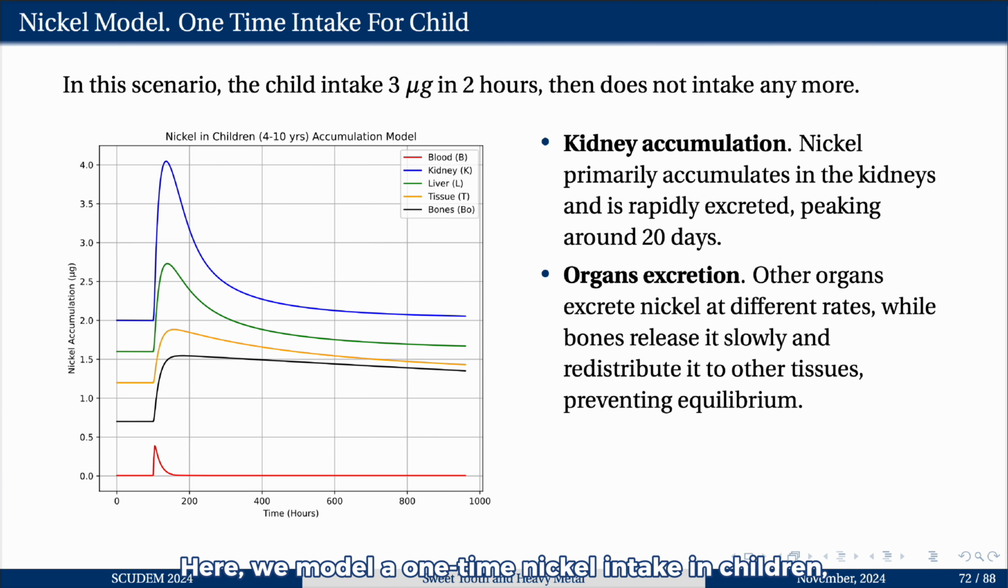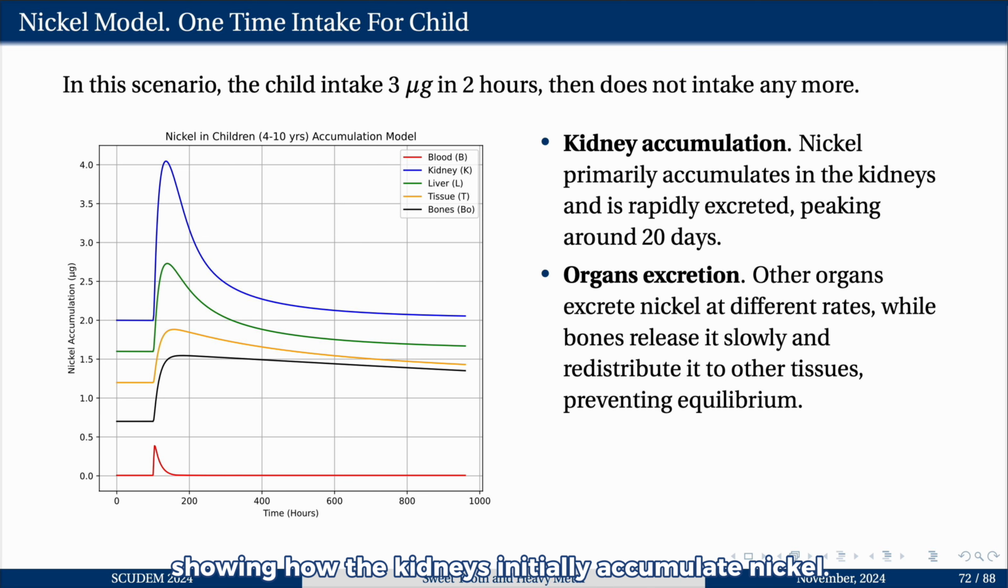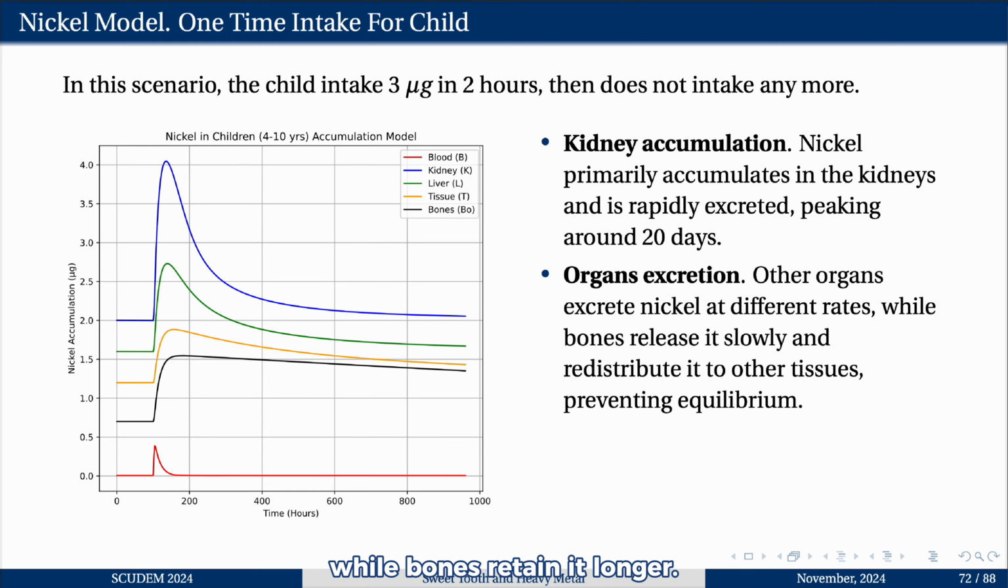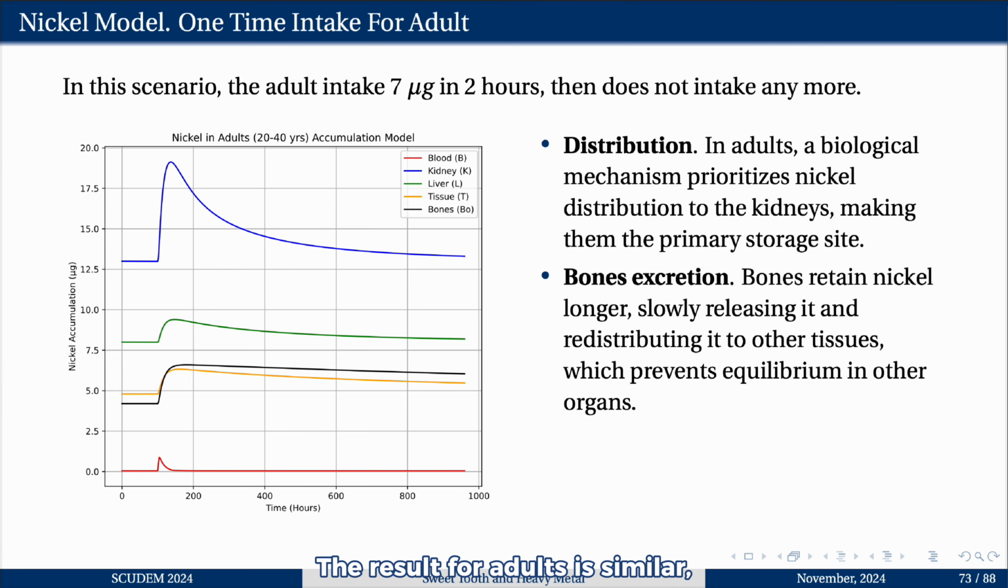Here, we model a one-time nickel intake in children, showing how the kidney initially accumulates nickel. The kidneys then excrete it over time, while bones retain it longer. The result for adults is quite similar, where the main amount of nickel is distributed in kidneys.